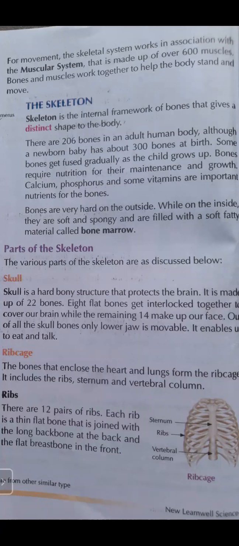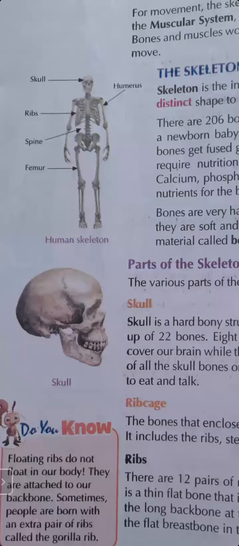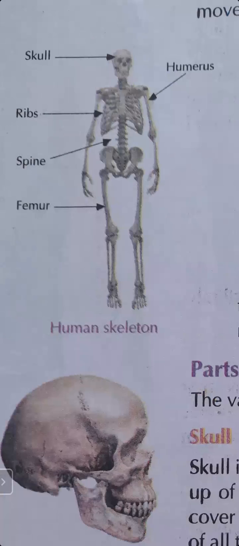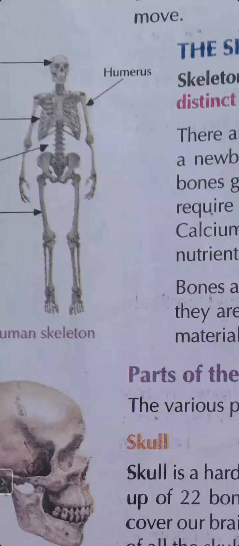And for movement, when we want to move from one place to another, these bones and muscles help us. So student, you have to remember that the main structure of our body is made up of bones and muscles. Look at the diagram again. There are so many bones and so many muscles in our body.